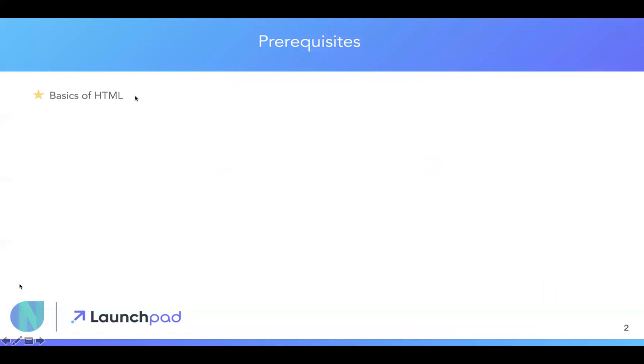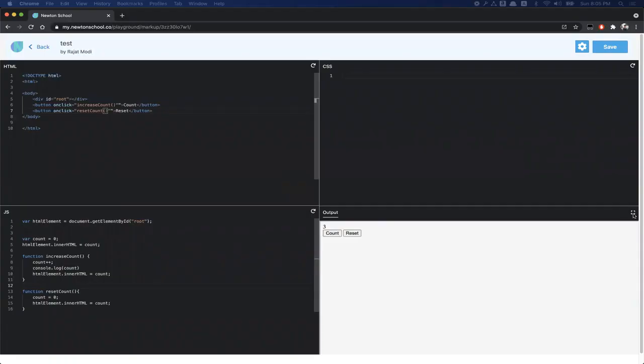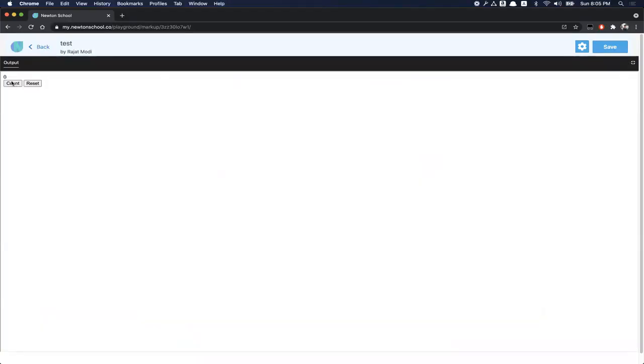Throughout this course, I expect a basic understanding of HTML. In case you want to brush up your concepts, feel free to do that. We will be building a very simple counter app and it will look like this. This is the counter app. So when I click on count, it will keep on incrementing the count and I can go and reset the count. This is our sample application. It will look better with CSS, but I kept it out of scope, and we'll just be focusing on the JavaScript part of this application.